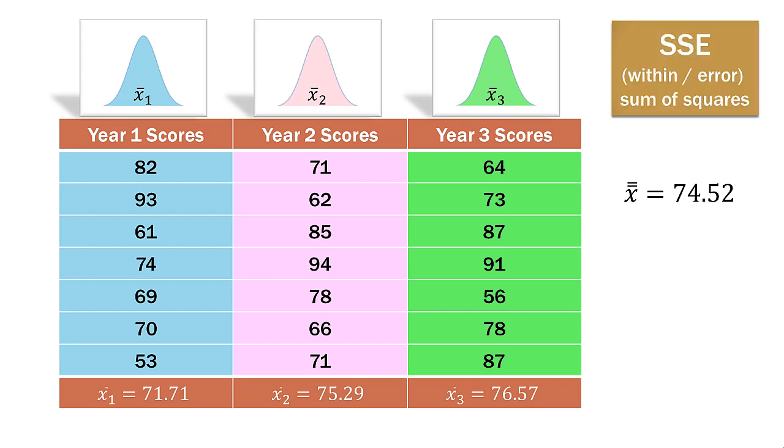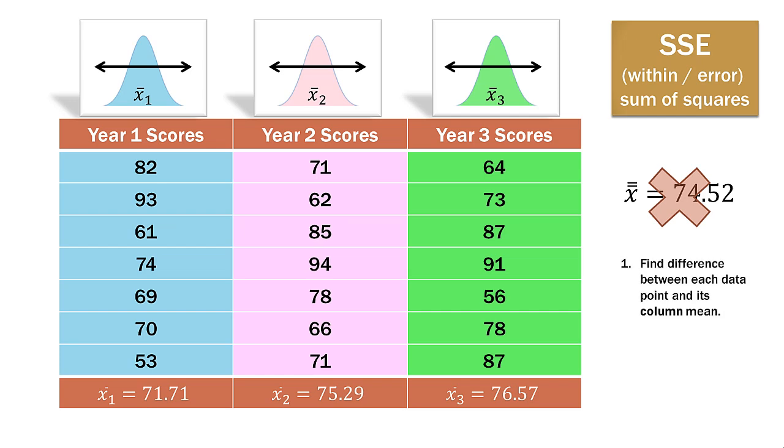Now the third type is the SSE. That is a sum of squared error, or the within sum of squares. So this is actually about the individual distribution around each column mean. We're not dealing with the overall mean in this case. So we would find the difference between each data point and its own column mean. Square each deviation and then add them up.